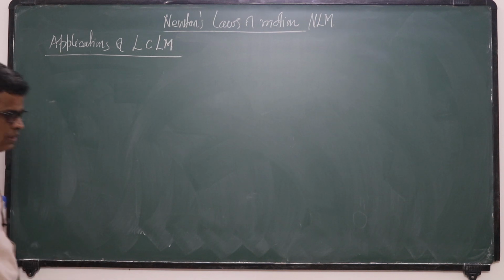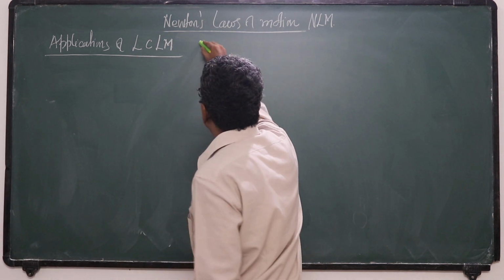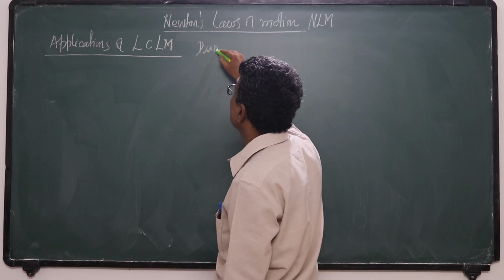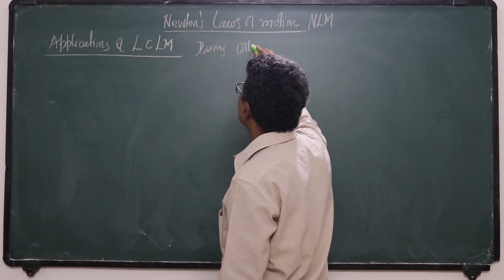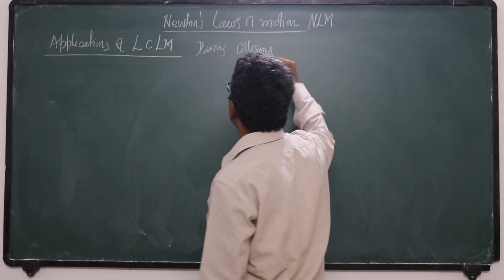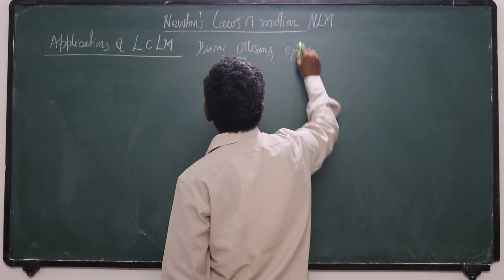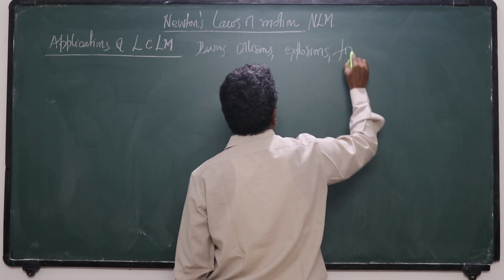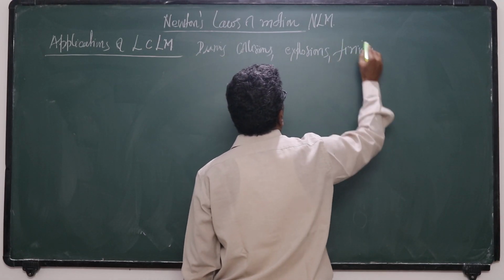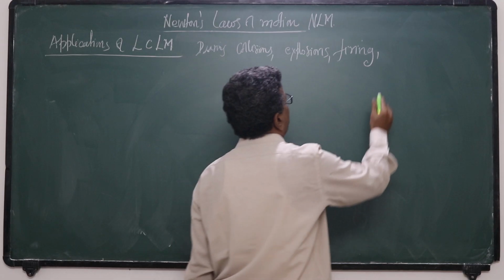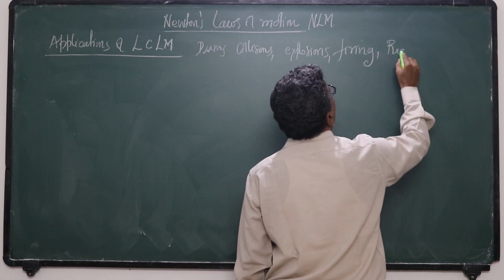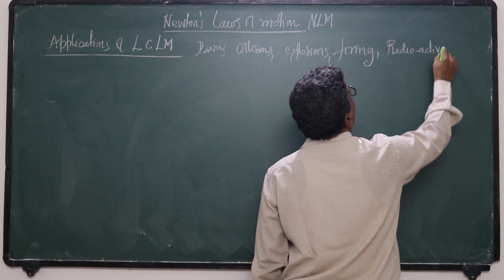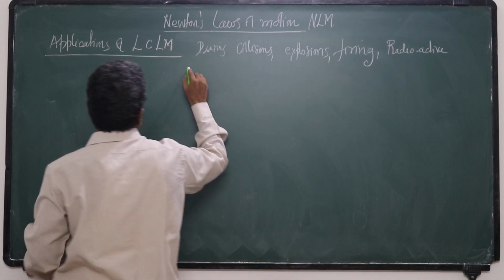So what are the applications? This is very important. During collisions, explosions, firing, radioactive disintegration.